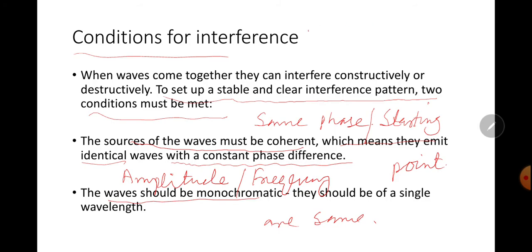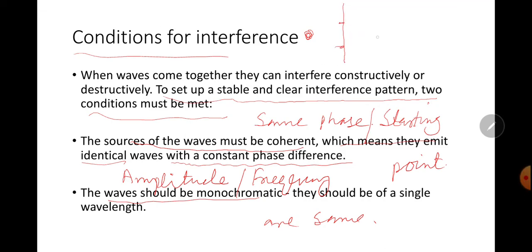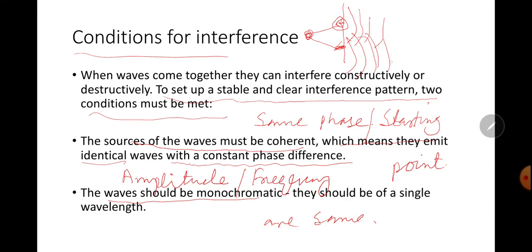For example, we have a single source, so we place a slit in front of this source. This is slit and this is slit. Here light will come and here light will come. Now this is source 1 and this is source 2. This light will reproduce light like this. They will also interfere constructively or destructively. This light is obtained from this source and this light is also obtained from the same source.